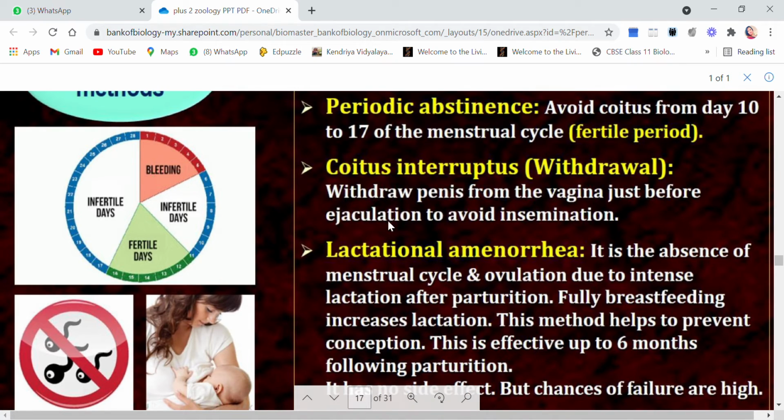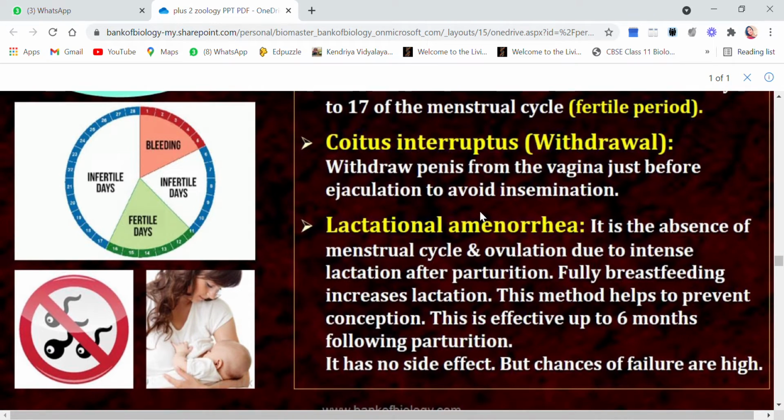So immediately before the ejaculation, he will withdraw the penis from the female vagina, and insemination will not occur. And when there is no insemination, there is no chance of fertilization or pregnancy. So this is called coitus interruptus. Again, this is a natural method.